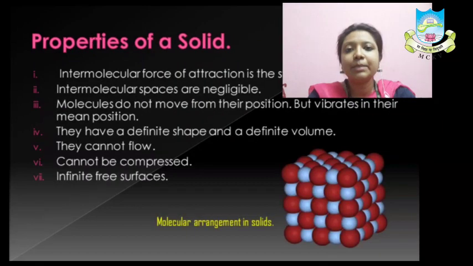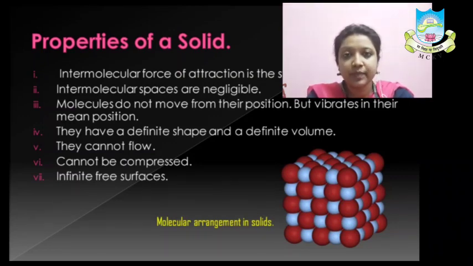So let us learn about details of the various states of matter. Let us select the first state of matter to be solid. So a solid is anything which has definite shape and definite volume. Suppose your pencil box, it has a definite shape. You can measure its length, breadth and thickness. You can find its volume and you can find its mass easily. Next property is solids cannot flow. Can your pencil box flow? No. Can your mobile phone flow? No. So solids cannot flow and they cannot be compressed. That means they cannot be squeezed easily.